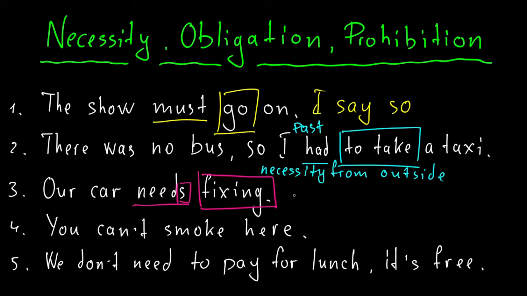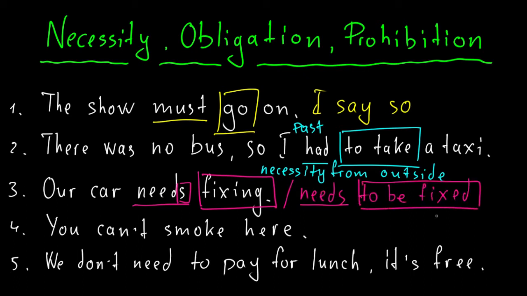I say that in my opinion our car needs some fixing. By the way, we can also say it like this: needs to be fixed. So here we have infinitive. Here I have again my opinion, just like in number one. But unlike number one, where we have strong necessity, here we just have some needs and talk about needs.